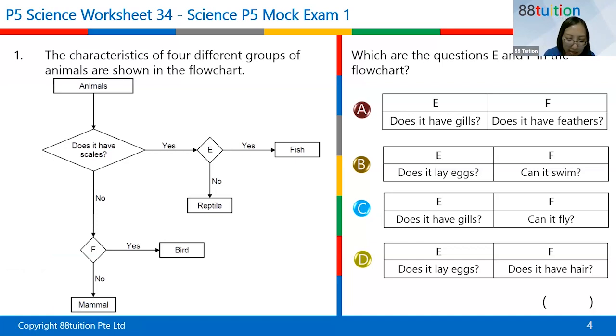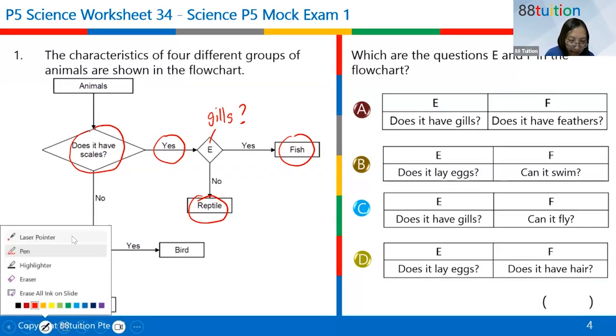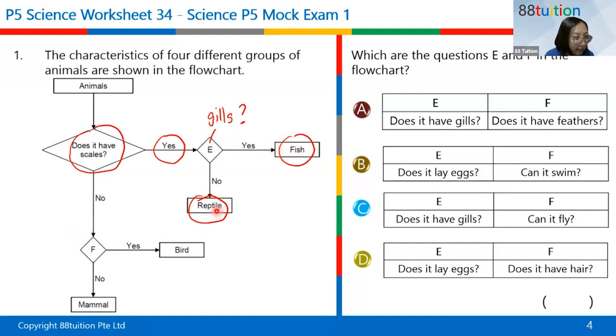If you look here, the question is, does it have scales? And the answer is yes. It is true that fish has scales and reptile has scales. Then I'm going to ask a question in E: does it have gills? Now, fish has gills, right? Reptiles, do they have gills? Don't have, right? Reptiles have no gills. So it looks correct, and "does it have gills?" is put under E.